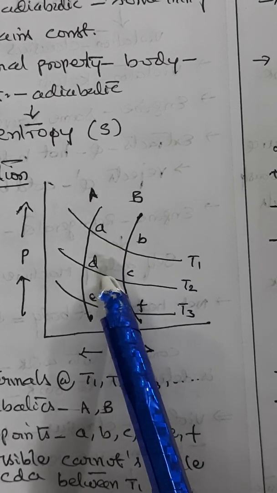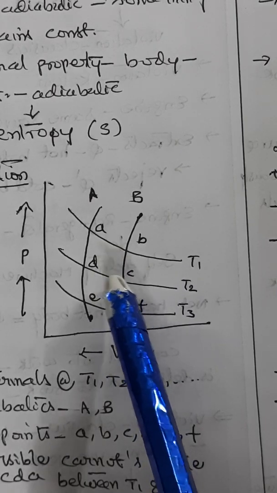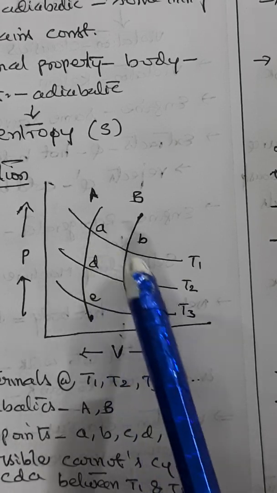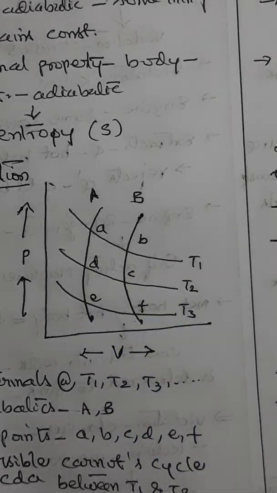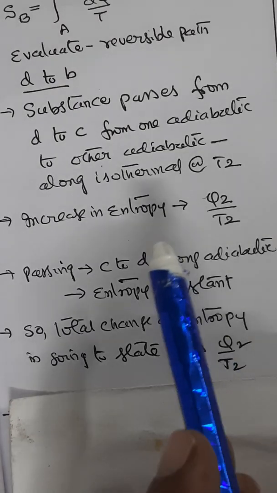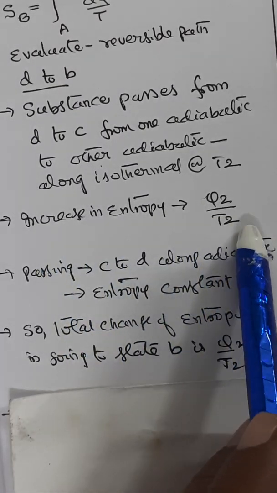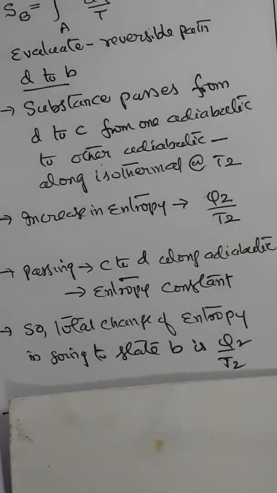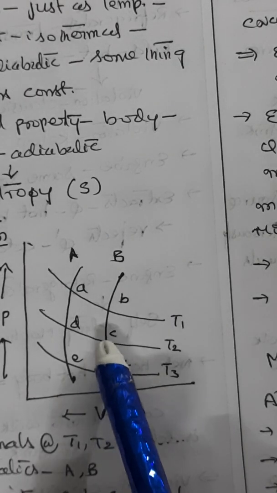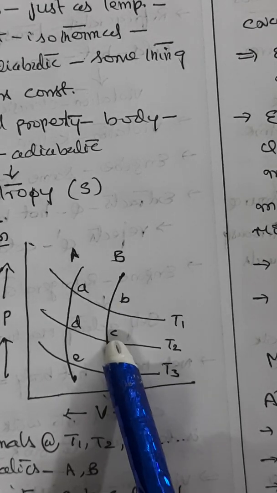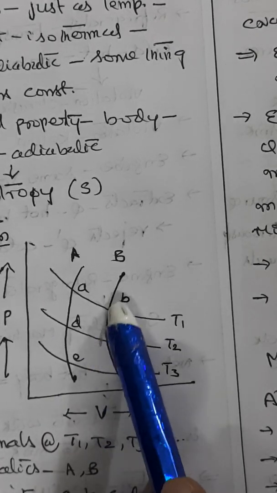Let the substance be passing from D to C, from one adiabatic to the other adiabatic along the isothermal at temperature T2. So the increase in entropy is taken as Q2 by T2. Now in passing the substance from C to B along the adiabatic, the entropy remains constant.